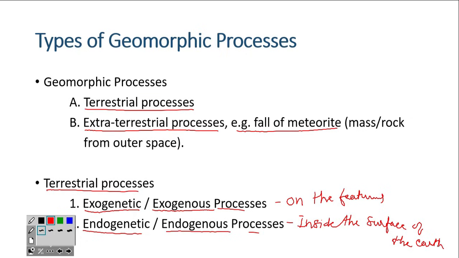Endogenic means features which are changing inside the surface due to inside processes.